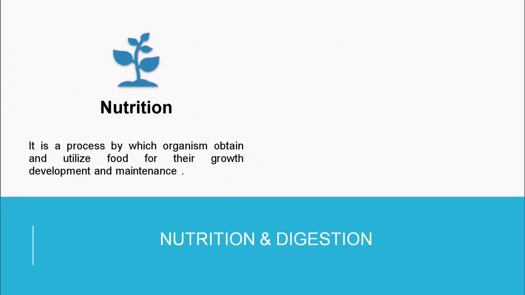Now what is meant by nutrition? The food that any organism takes in constitutes its nutrition. We can define nutrition as a process by which an organism obtains and utilizes food for its growth, development and maintenance. For what do we require food? For the development and the maintenance of the body.